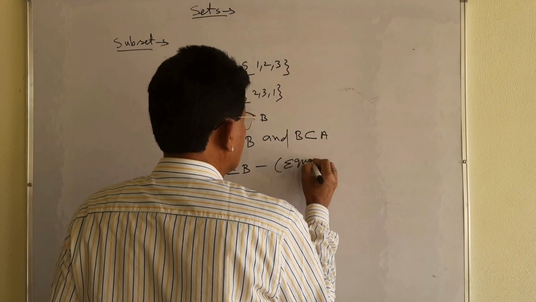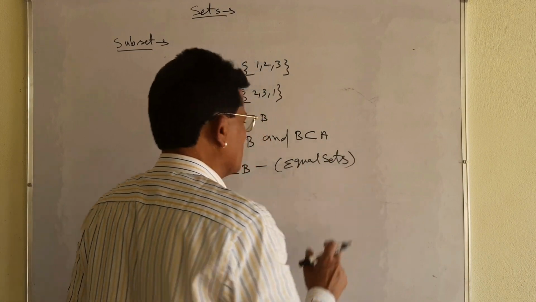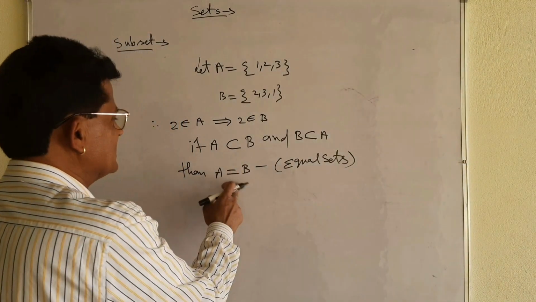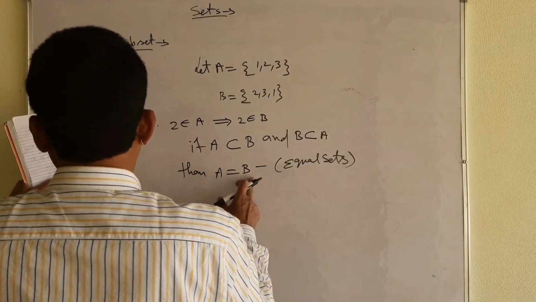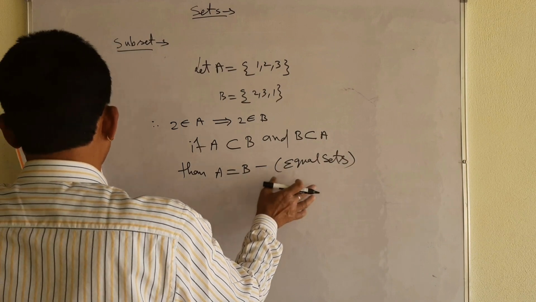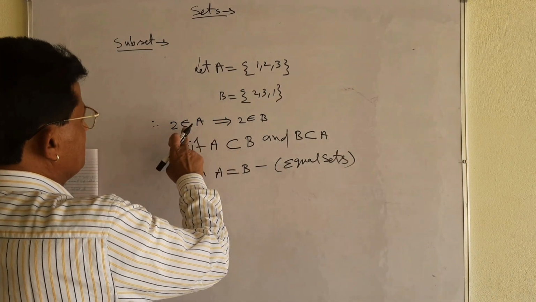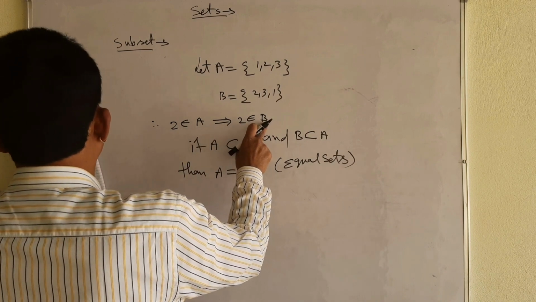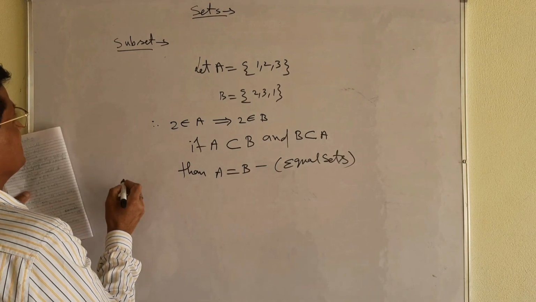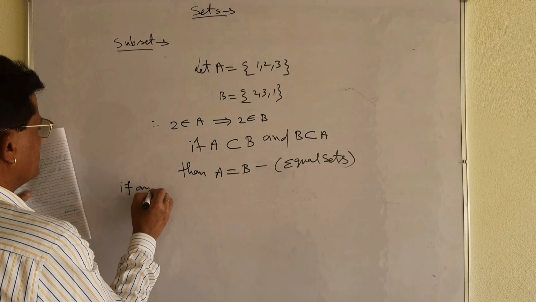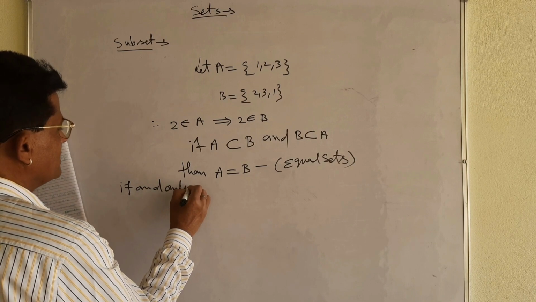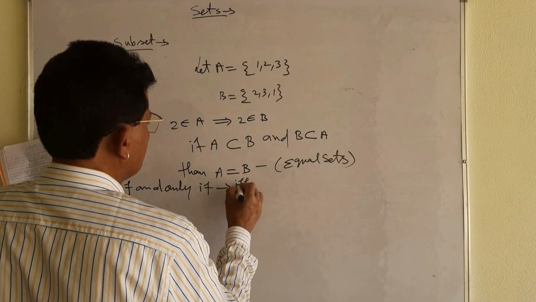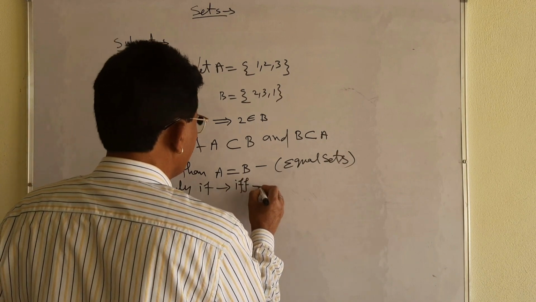कैसे set हो गए भाई? Equal sets. I told you already the definition of equal sets in my previous videos. Then what does it mean? Both the sets are equal. A is equal to B. A is a subset of B and B is a subset of A. जैसे मैंने बताया यहाँ पर 2 belongs to A implies that 2 also belongs to B. Then I want to explain now, क्या सिंबल है भाई? If and only if. या फिर ब्रैकेट में आप लिखेंगे iff. ठीक है? या फिर मैं सिंबल ले रहा हूं, देखिए भाई,